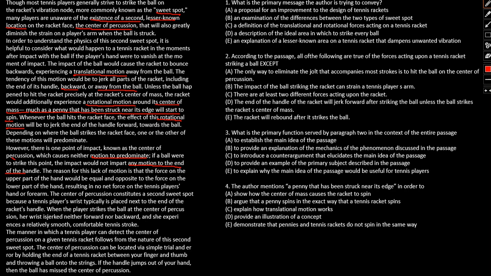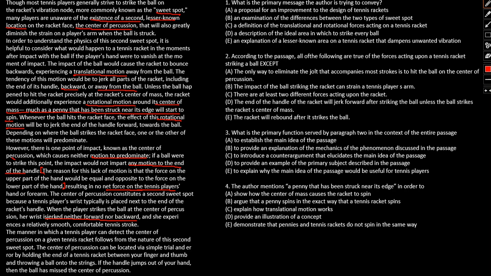The reason for this lack of motion is that the force on the upper part of the hand would be equal and opposite to the force on the lower part of the hand, resulting in no net force on the tennis player. The reason given why it is more suitable: the center of percussion constitutes a second sweet spot because the tennis player's wrist typically is placed next to the end of the racket's handle. When the player strikes the ball at the center of percussion, his wrist is jerked neither forward nor backward, and she experiences a relatively smooth and comfortable stroke.